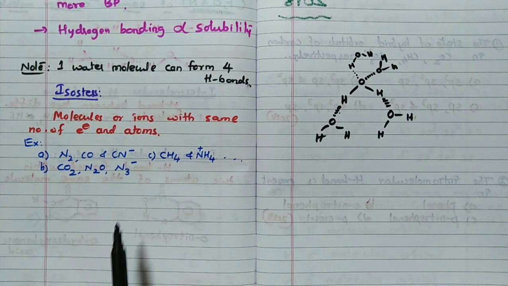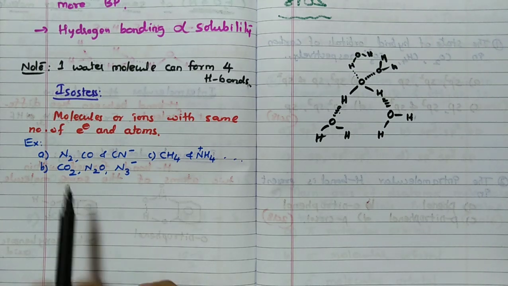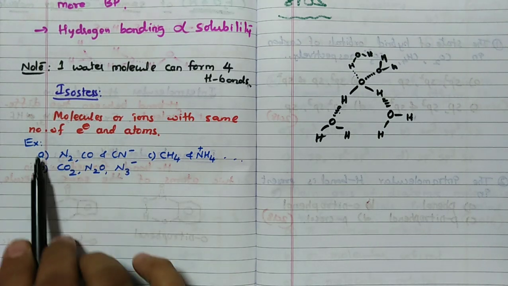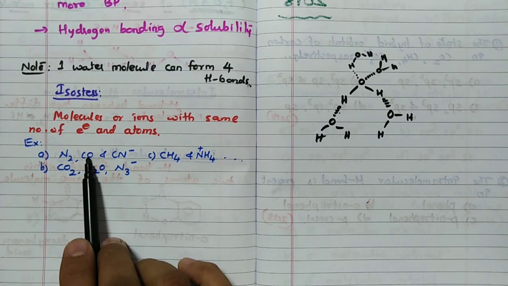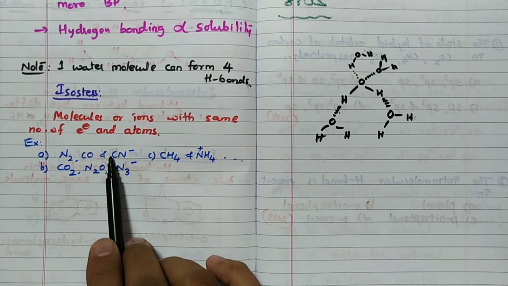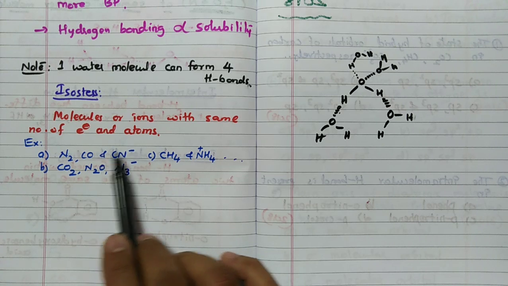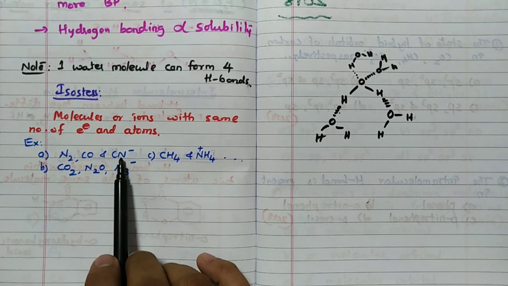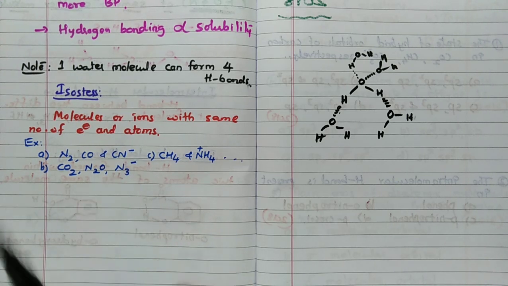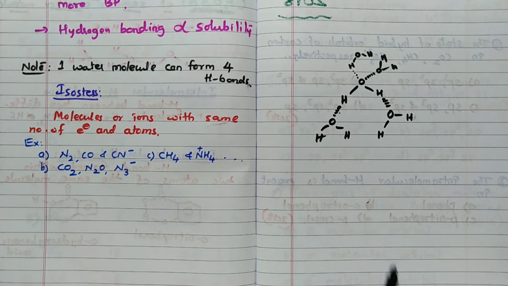Lastly, isostar. Isostar means molecules or ions with the same number of electrons and atoms. Isostar means same number of electrons and atoms. For example, N2, CO, CN minus. All these have 14 electrons. You calculate: N2 is 7 plus 7, CO is 6 plus 8, CN minus is 6 plus 7 plus 1, since minus means plus 1. So all these are 14 electron systems. All these have the same number of electrons and atoms.